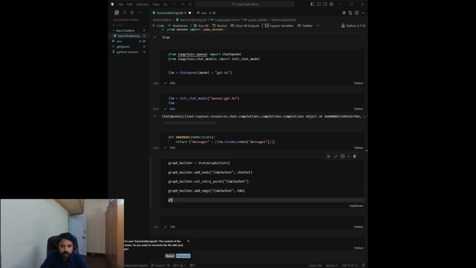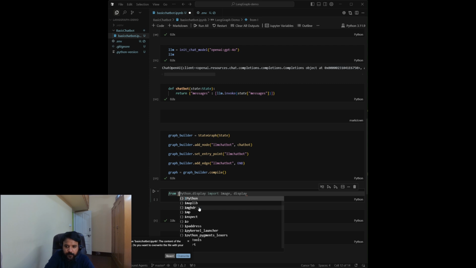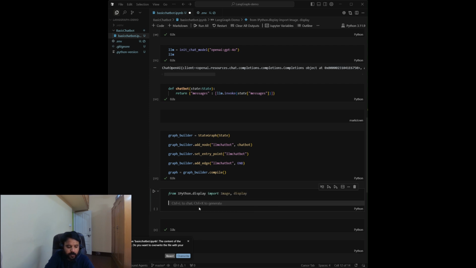Now let's compile the graph. So graph is equal to graph. Let's run this. Okay, I need to write it into the code cell. This is executed. Now let's display this graph first so that we can understand how it is. For that display, I need to import image display here from IPython.display import Image, display.